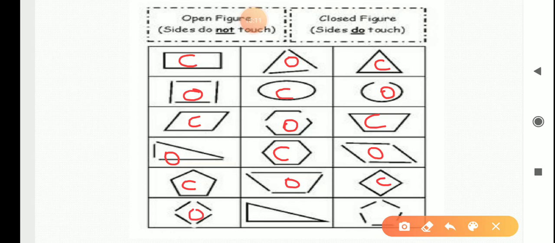After that, next figure is closely packed. So we will write here C. And at last, the figure is also open. So we will write here open figure. So hope that after solving this exercise, you have a clear concept of open figure and closed figure.